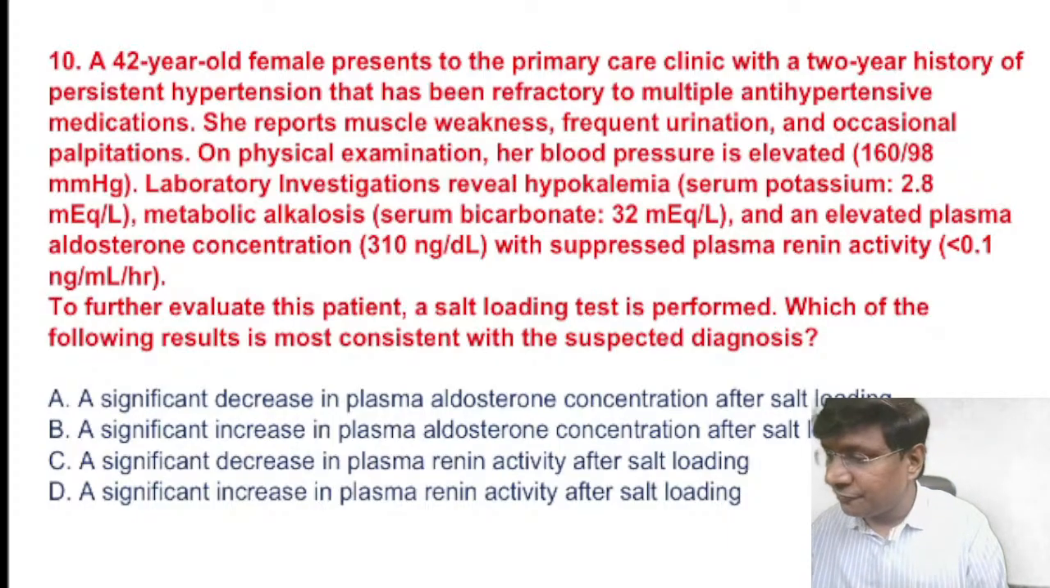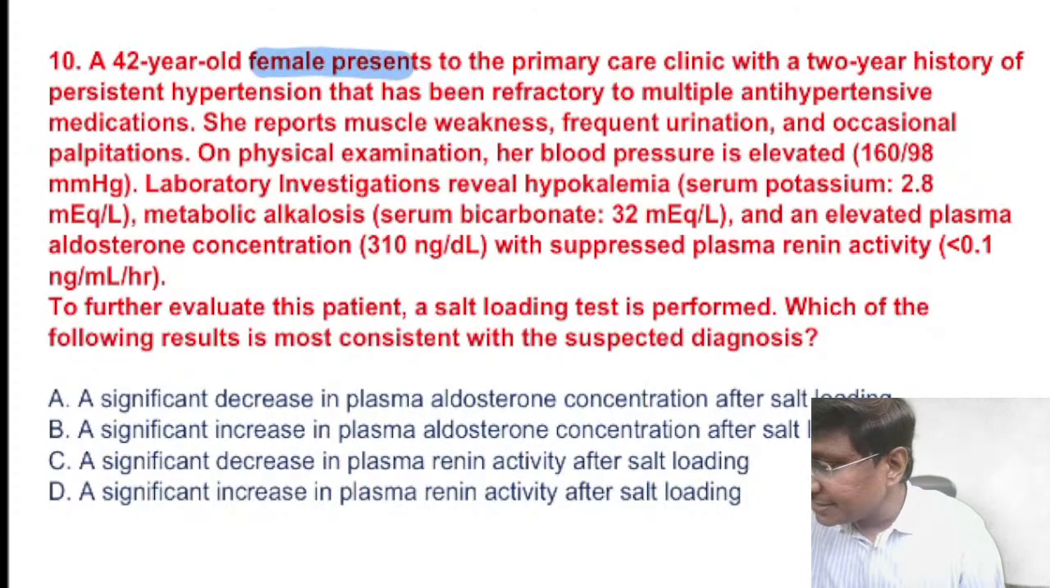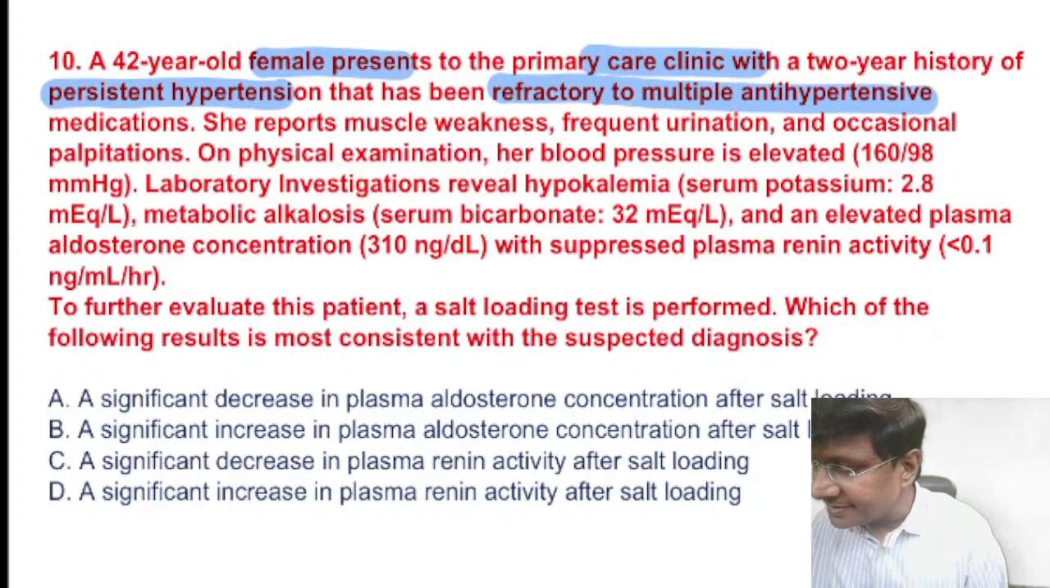Now we have a 42-year-old presenting to the primary care physician with a 2-year history of persistent hypertension that has been refractory to multiple antihypertensive medications. She reports muscle weakness, frequent urination, and occasional palpitation. On examination, her blood pressure is elevated. Laboratory investigation revealed hypokalemia, elevated plasma aldosterone concentration, and suppressed plasma renin activity. To further evaluate this patient, a salt loading test is performed. Which of the following results is most consistent with the suspected diagnosis of the patient?